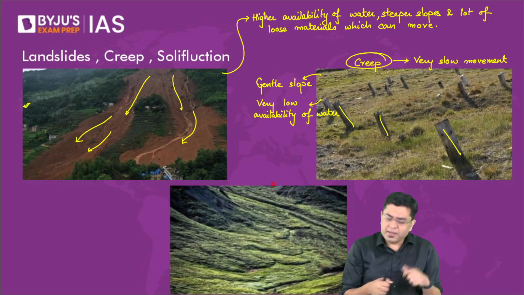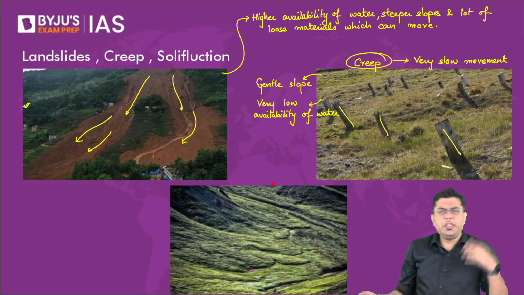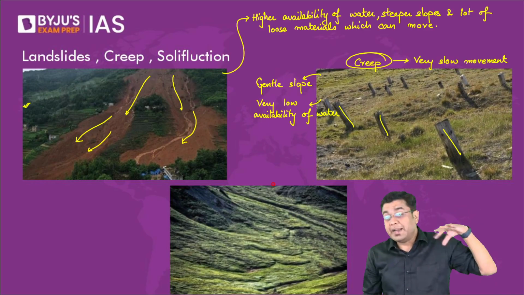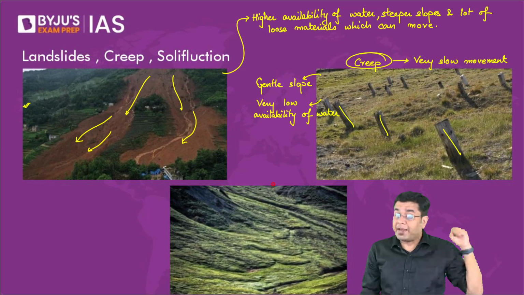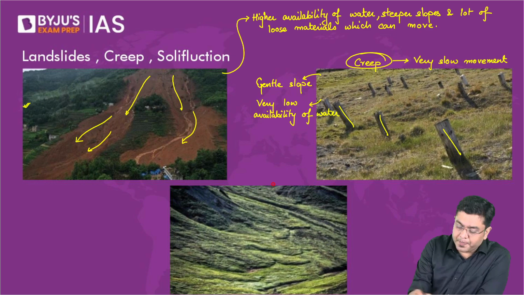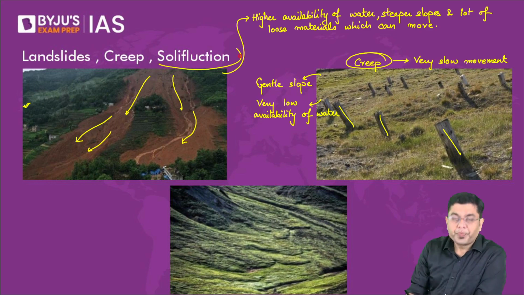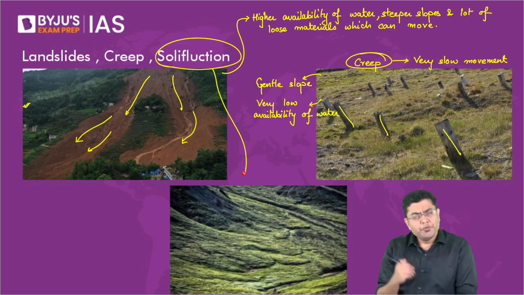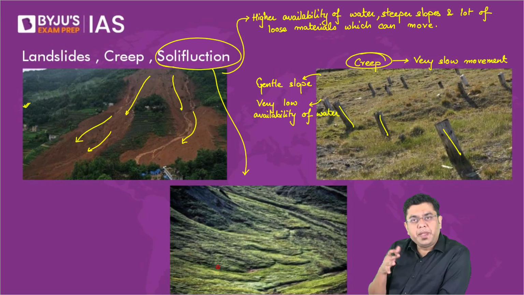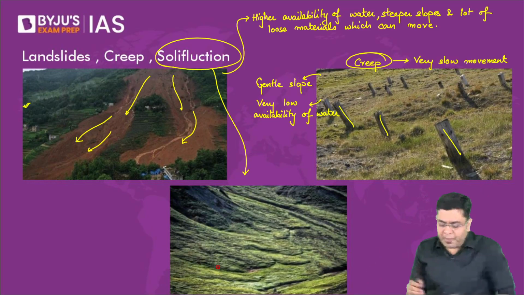Then we have another very interesting kind, which you observe either in very high altitudes or in very high latitudes, that is closer to the polar region. That is where it is very common. And that is what is referred to as solifluction. Now, what is this solifluction? In the case of solifluction, the topsoil starts behaving like a fluid. Why and how? This is observed generally in the region of permafrost.